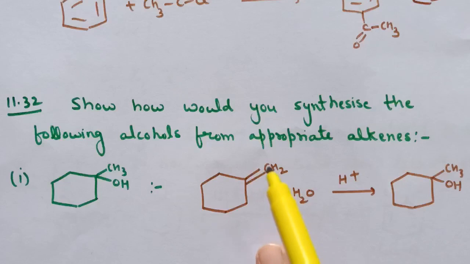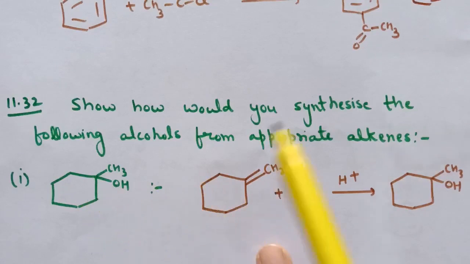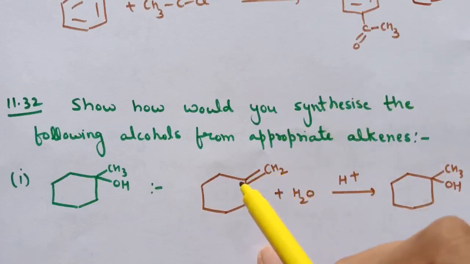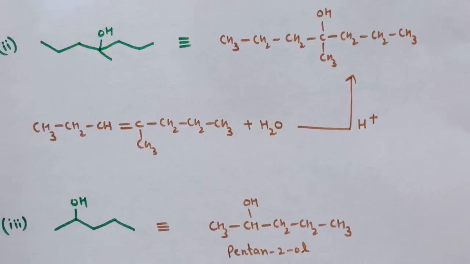So here water will add according to Markovnikov's rule, and we will get this alcohol. H will add here and the OH part will add here. So this alcohol is formed from this alkene.